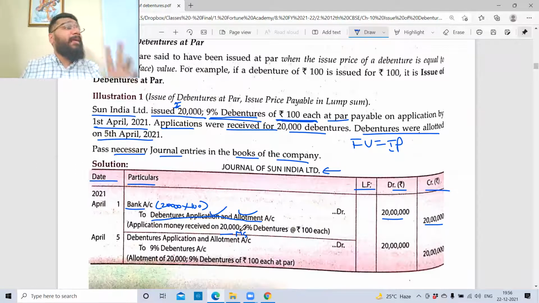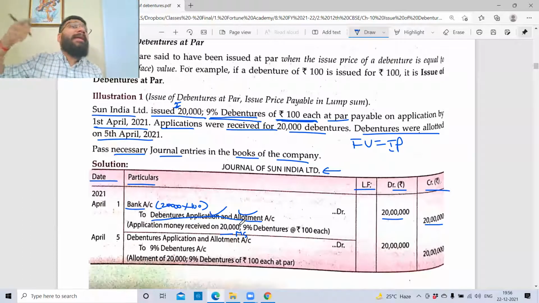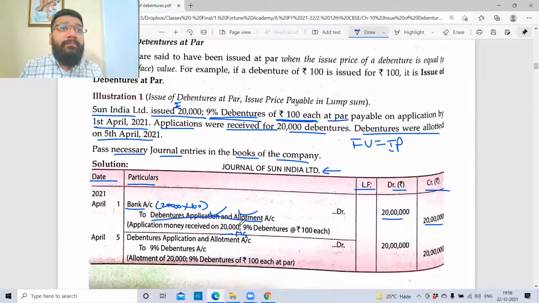Yes, you can have different categories also. The question is, can we have different categories of debentures, 9%, 10%? Yes, you can do that, but you will not do it logically. If you do a 9% category and a 10% category, people will go to 9% or 10%? Naturally, 10%. Unless you have a very huge difference between the two.